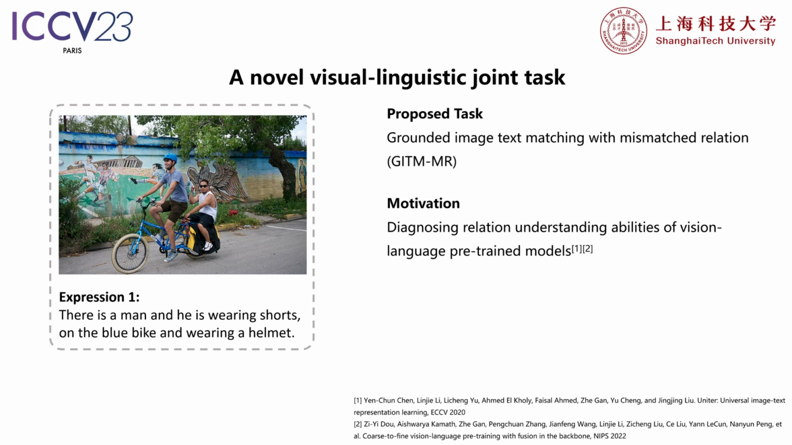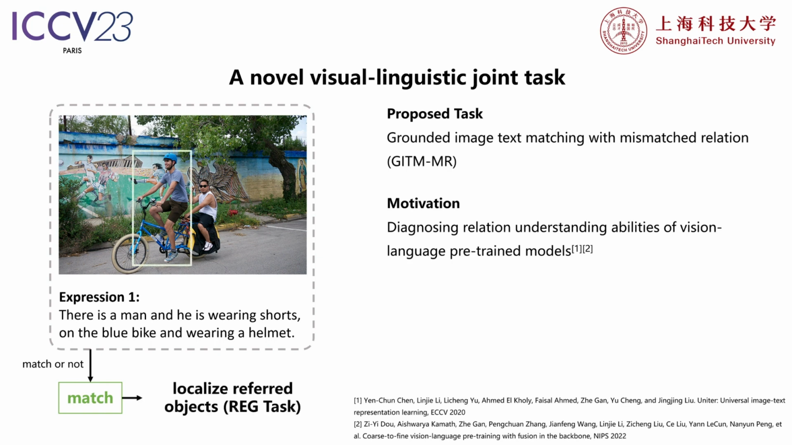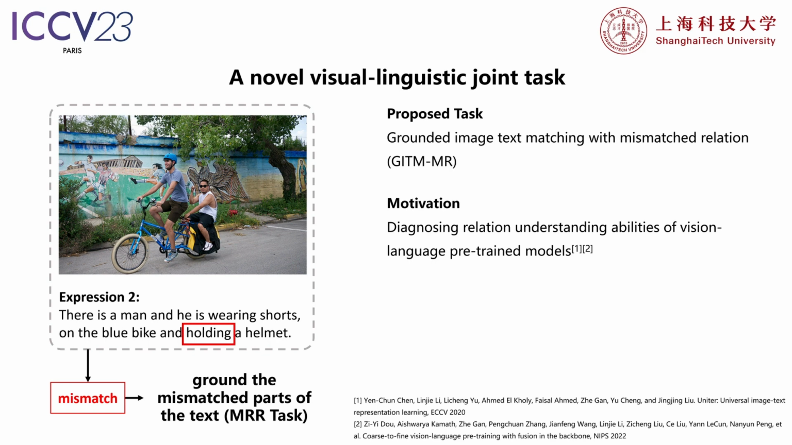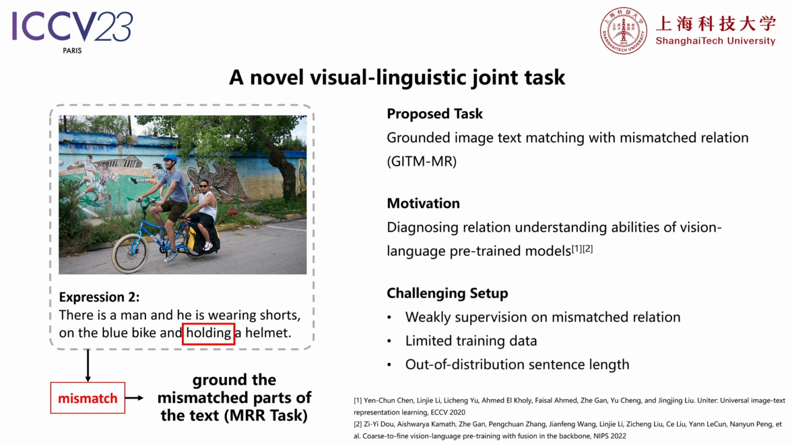The animation on the left offers a detailed illustration of our task. Firstly, the task requires the model to identify whether an expression describes the image. Should the image-text pair be found compatible, the model is then required to localize the object being referred to. If they are mismatched, the model should ground the inaccurately matched relation of the text. Particularly, we focus on the challenging setting of weak supervision on mismatched relations, limited training data, and out-of-distribution sentence lengths.